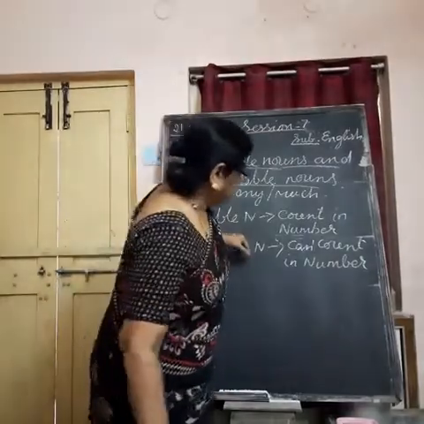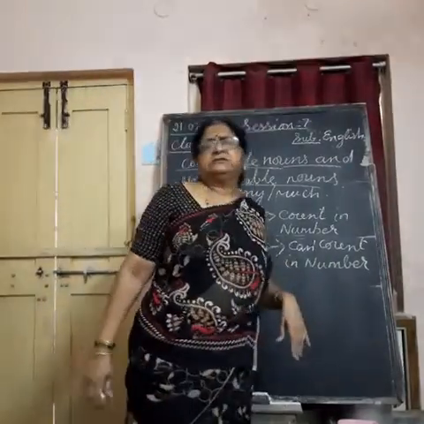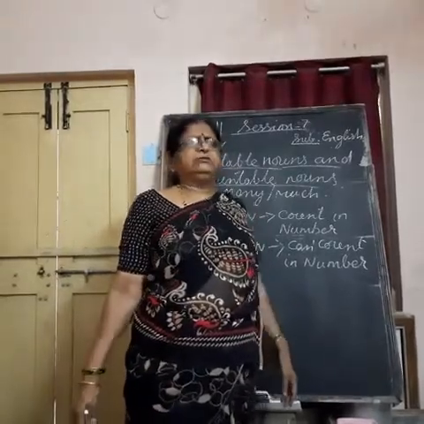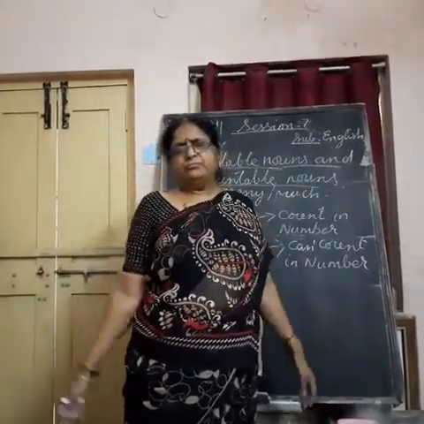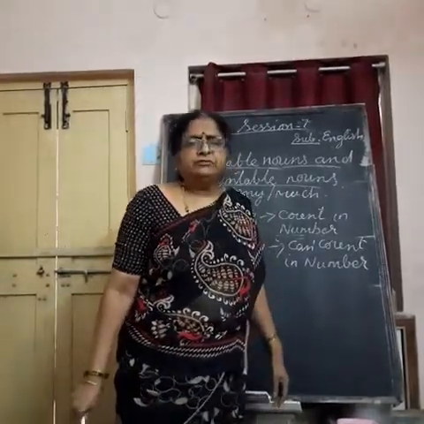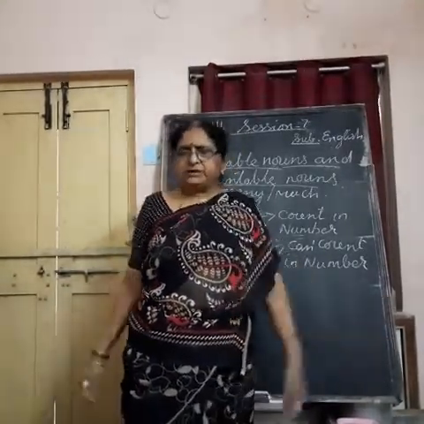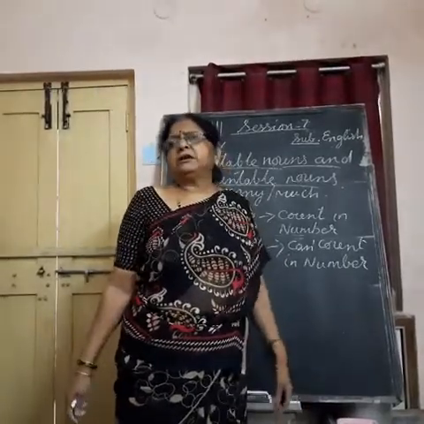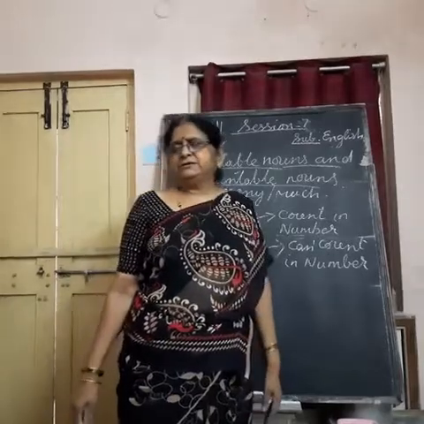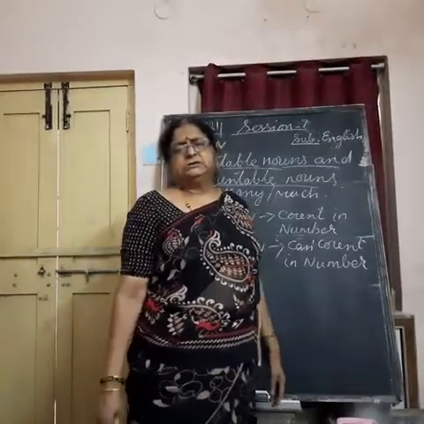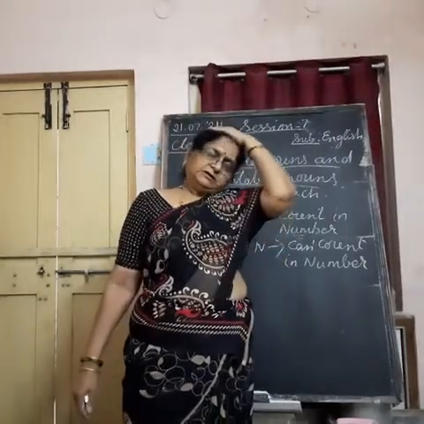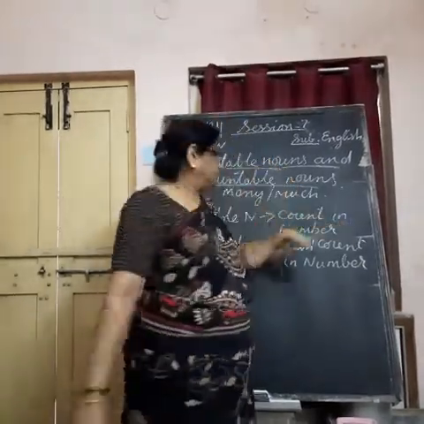You can count your books, pencils, friends, your bats. You can count the fans at home. You can count the rooms in your house. You can count your family members. You can count your relatives. Or you can count the cities or the areas, players, etc. Which you count in number, that is called countable noun.